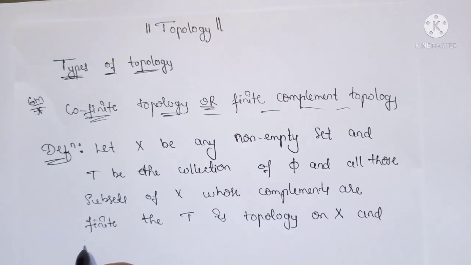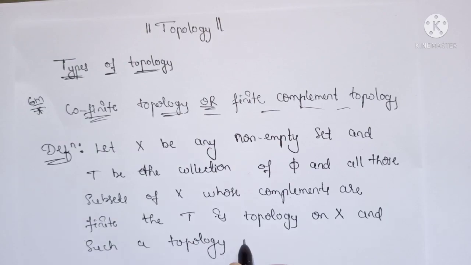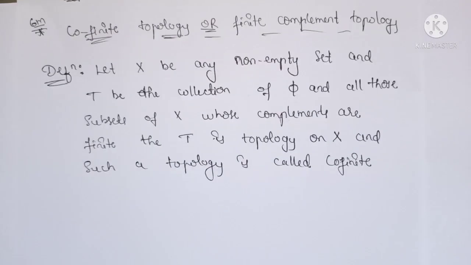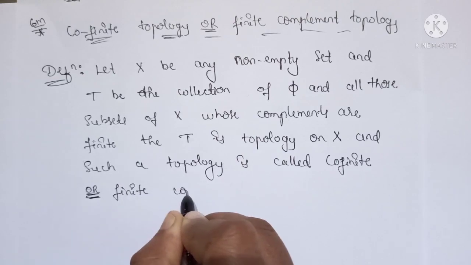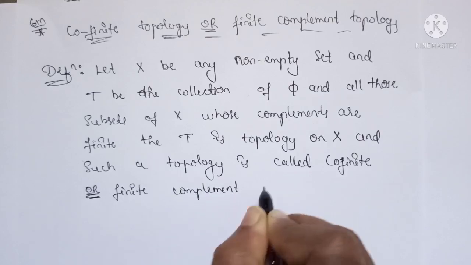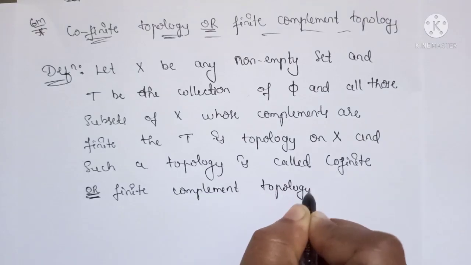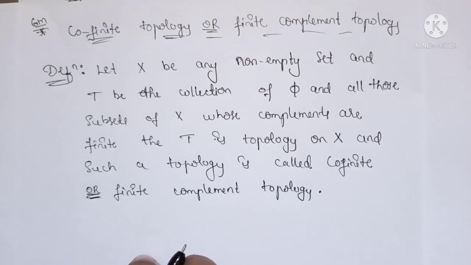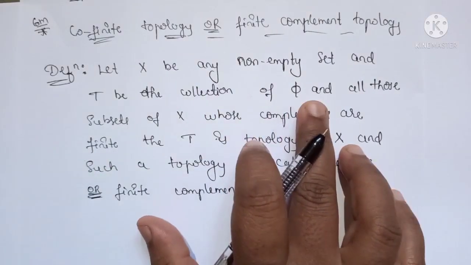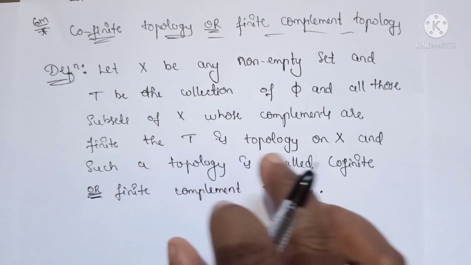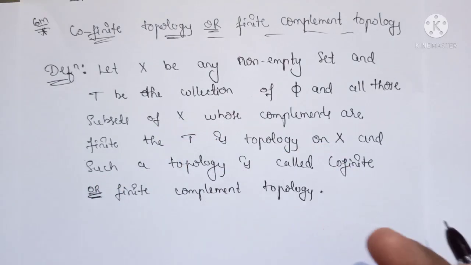and such a topology is called cofinite or finite complement topology. Okay, so it means that X is any non-empty set and T is the collection of phi and all those subsets of X whose complements are finite, then T is called the topology on X.